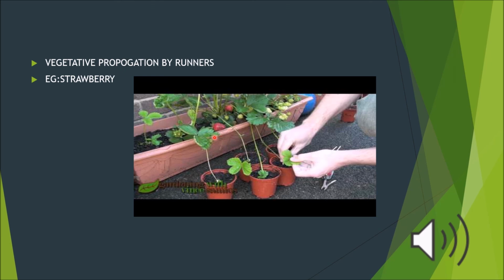So we can see that in different plants, the asexual reproduction method happens in different ways. There are different stem modifications, then leaf modifications. Some plants reproduce asexually by leaves. Some reproduce asexually by roots. One of the best examples of vegetative propagation by root is the Brahmi plant. The Brahmi plant reproduces asexually by root cuttings. From all these examples, we can see that plants reproduce asexually by different methods, and all these plants have the unique characteristics of what the parent plant has.